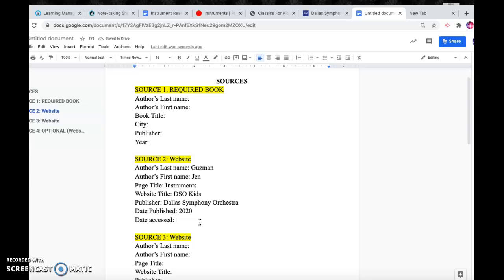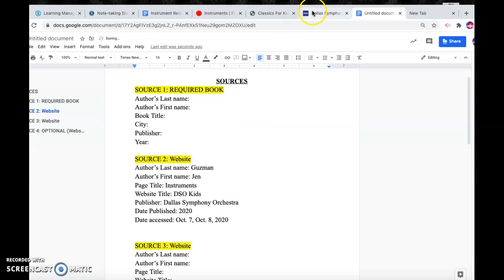So if you went there more than once, say you went there yesterday, you would put yesterday's date. And then you could put today's date. All right. Okay, so that's for the Dallas Symphony Orchestra.